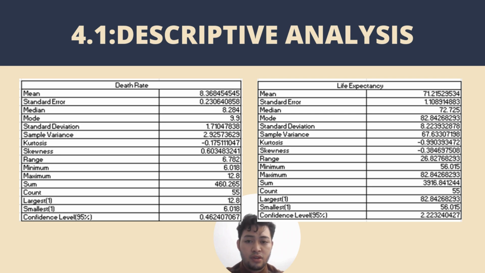In summary, both the death rate and life expectancy data exhibit moderate variability, with death rate showing a slight positive skew and life expectancy showing a wider spread with significant variability.